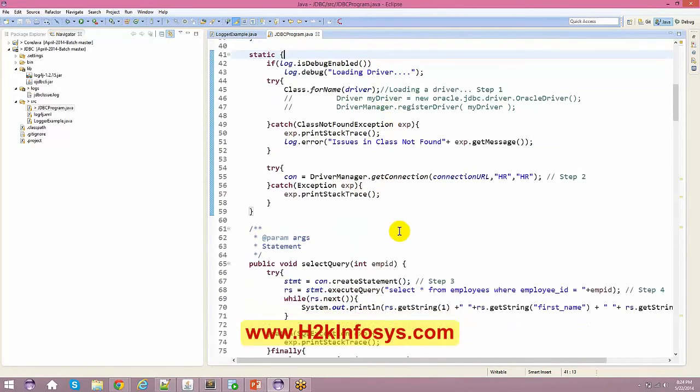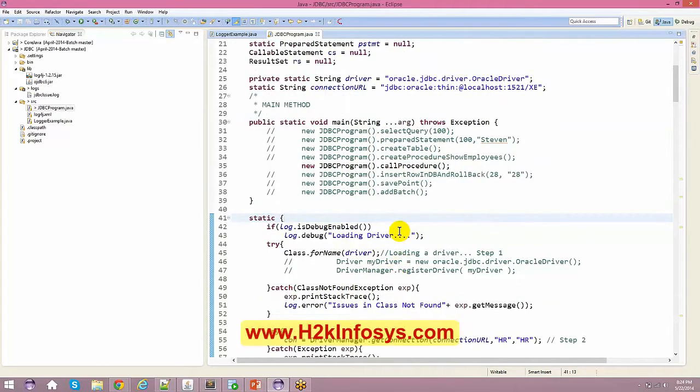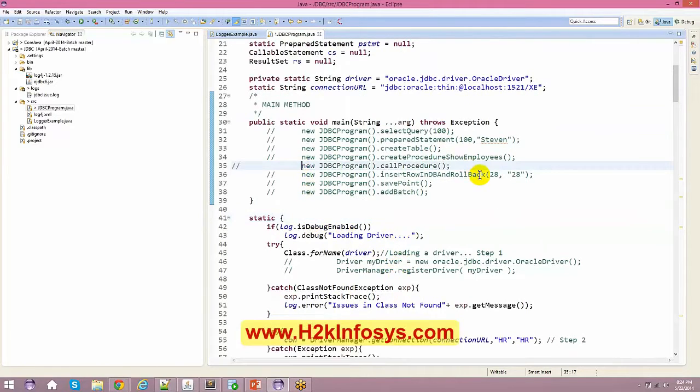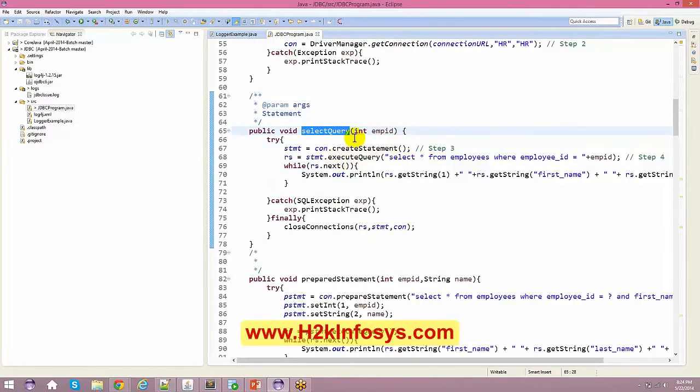What next? Next we are going to execute some queries, and we'll see how to write those queries and what all things we need to do. The very first thing is the select query, the very basic one which we are going to learn here. I have already created a method, and in that I've got a select query, and I'm just passing an argument as 100 here. Don't bother about this right now. Just get into the select query. Now this is your input to this method.